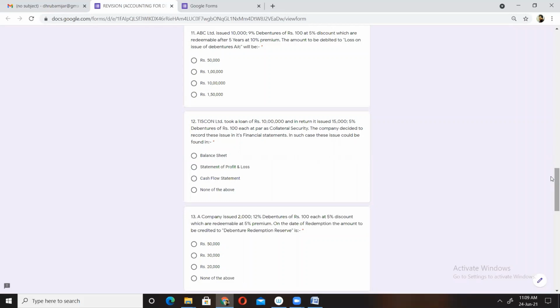ABC Limited issued 10,000 9% debentures. Don't get scared by this 9% debenture. This is nothing but a category of debenture. 9% debentures of ₹100 each at 5% discount, which are redeemable after 5 years at 10% premium. The amount to be debited as loss on issue of debentures account will be what?